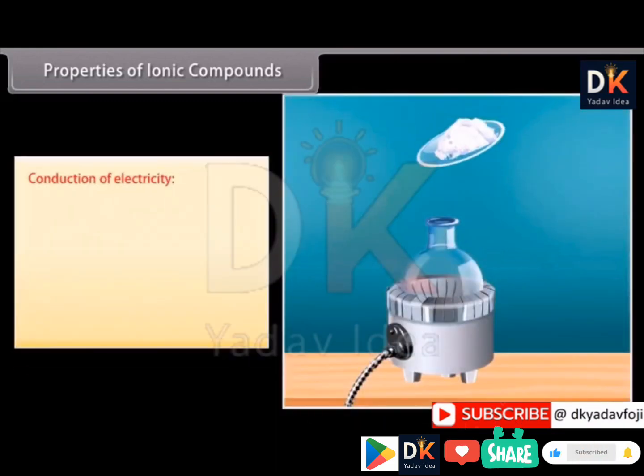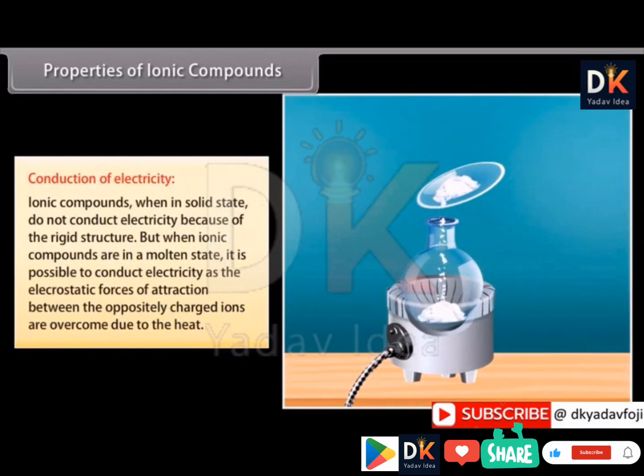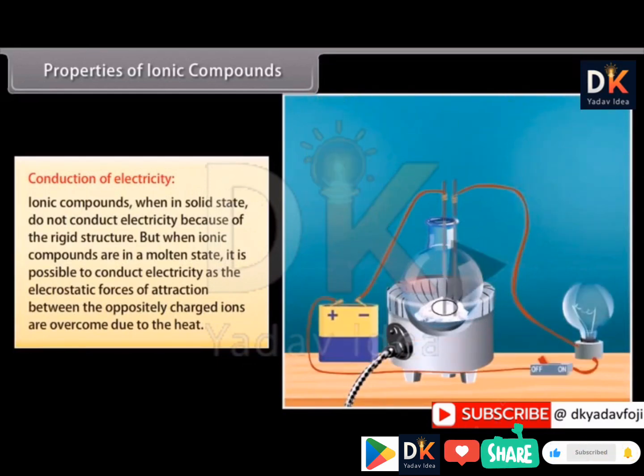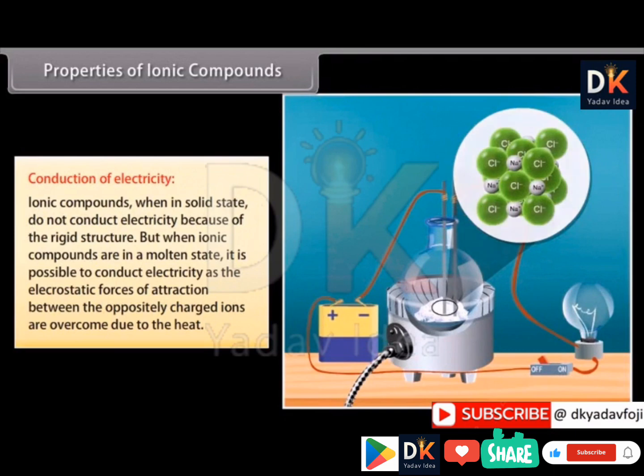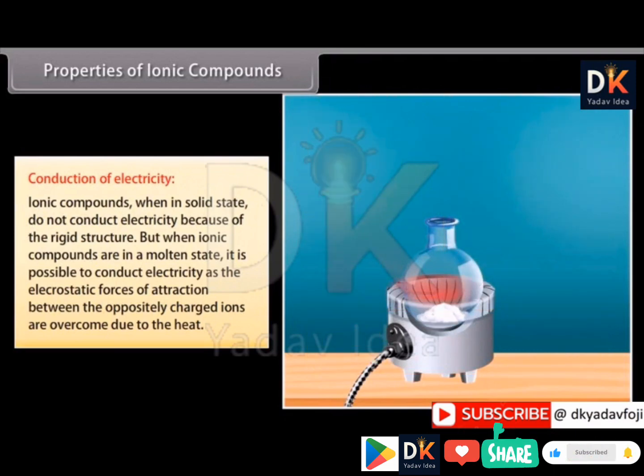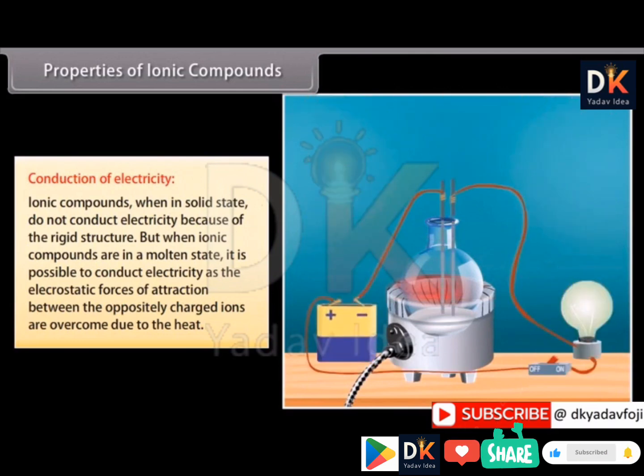Conduction of electricity. Ionic compounds, when in solid state, do not conduct electricity as the movement of ions is not possible because of the rigid structure. But when ionic compounds are in a molten state, it is possible to conduct electricity, as the electrostatic forces of attraction between the oppositely charged ions are overcome due to the heat. This leads to ions moving freely and conducting electricity.